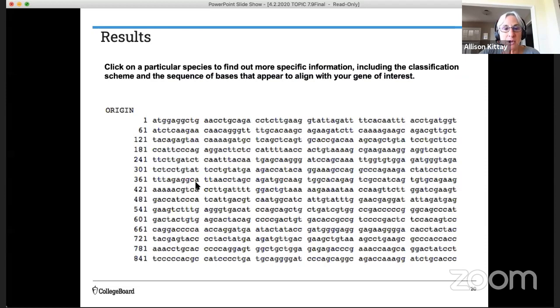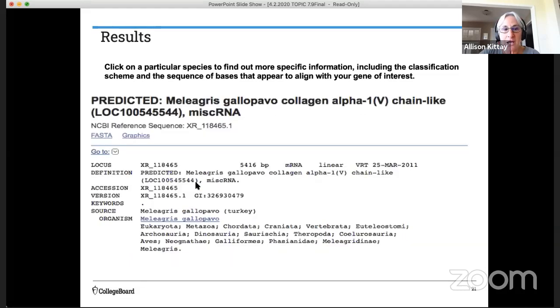So you might see results that look like this. And again, it just looks like a gene sequence. So what the heck does that mean? So you can look at a little bit more information about that gene sequence. You can see that it comes from an organism with this scientific name coding for this protein. So this is collagen, and it codes for one of the chains.